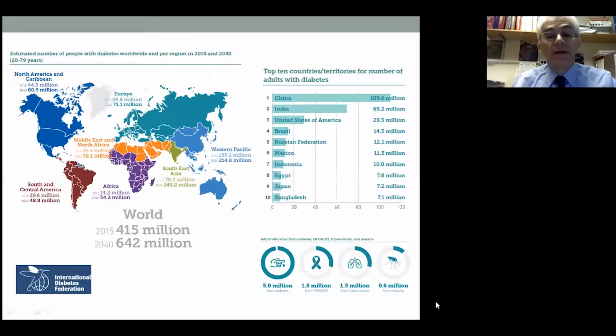This is data from the International Diabetes Federation, showing that diabetes is growing dramatically. In 2015, in the entire world, almost 500 million patients had diabetes. And in the next 20-25 years, another 200 million patients are predisposed to develop diabetes. Diabetes is prevalent and growing all over the world, in every continent, in every country. In terms of the impact of diabetes, every year more people die of diabetes than from HIV/AIDS, TB, and malaria combined.